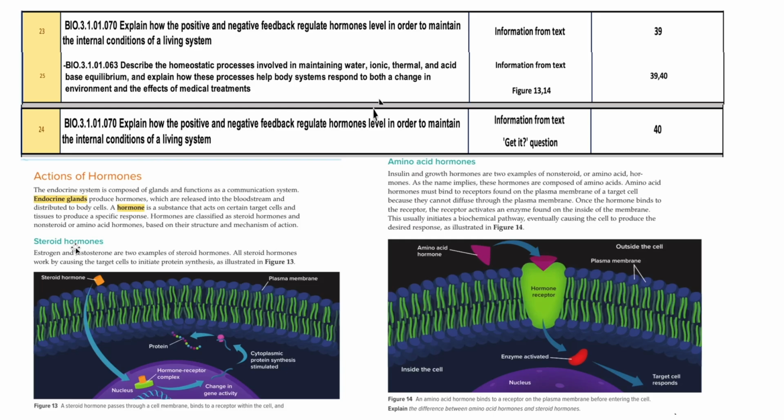The first one is the steroid hormone, right? Two examples of the steroid hormones are estrogen and testosterone. These are the sex hormones in humans. Steroid hormones are actually made with fats. So steroid is related to fats and oils.